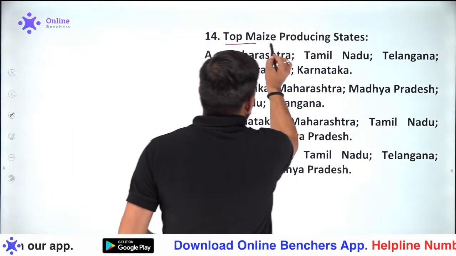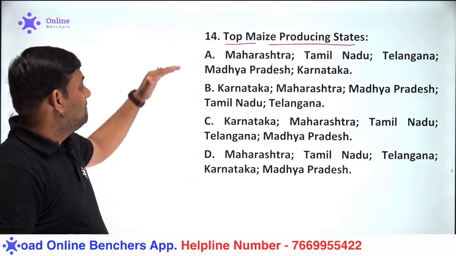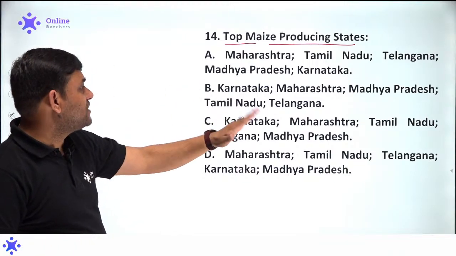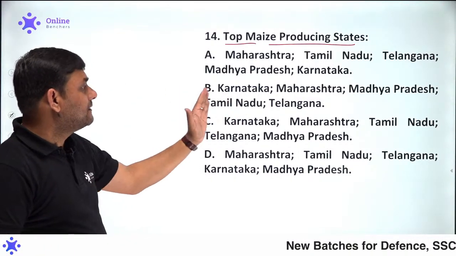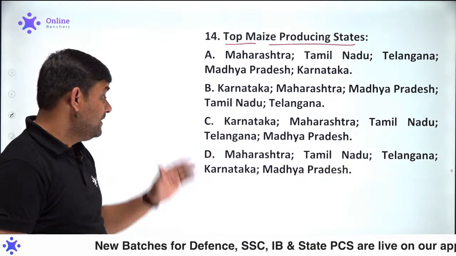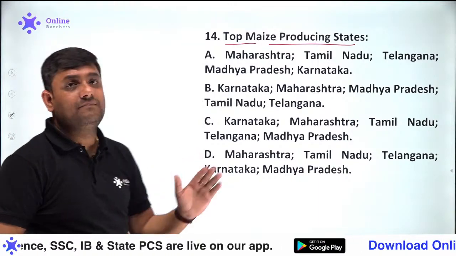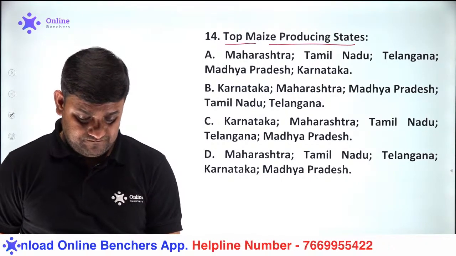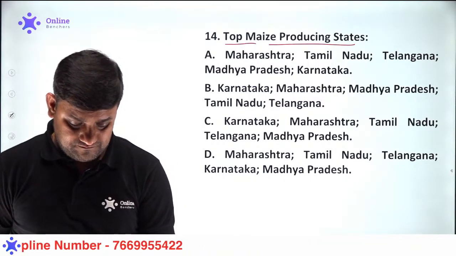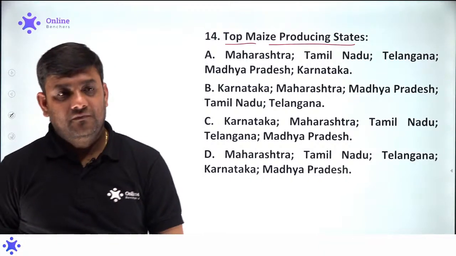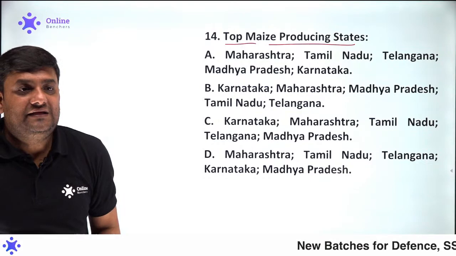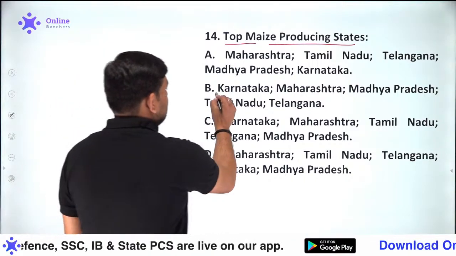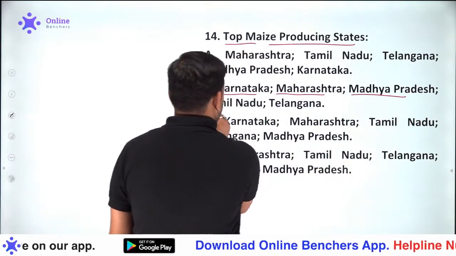Which are the top maize producing states? Maharashtra, Tamil Nadu, Telangana, MP, Karnataka. Karnataka, Maharashtra, MP, Tamil Nadu, Telangana. Karnataka, Maharashtra, Tamil Nadu, Telangana, Madhya Pradesh. Maharashtra, Tamil Nadu, Telangana, Karnataka, Madhya Pradesh. Can you please tell me about it? Top maize producing states. The production of maize is highest in which of the following states? This is Karnataka, Maharashtra, MP, Tamil Nadu, Telangana.